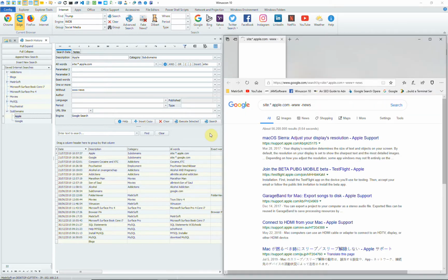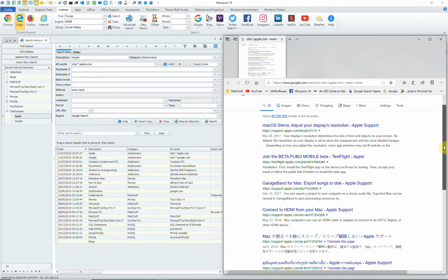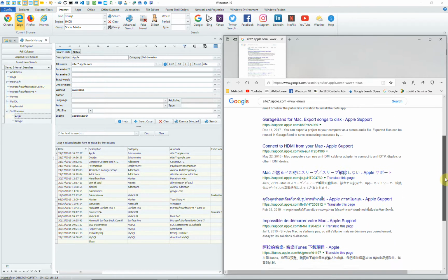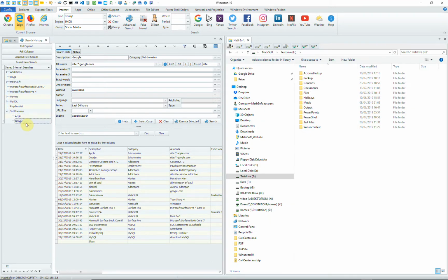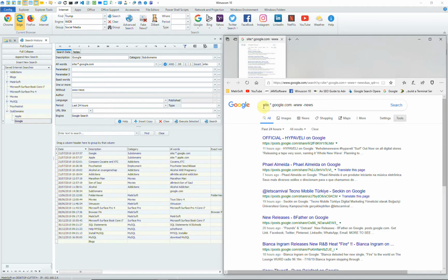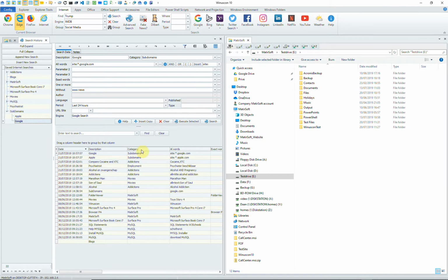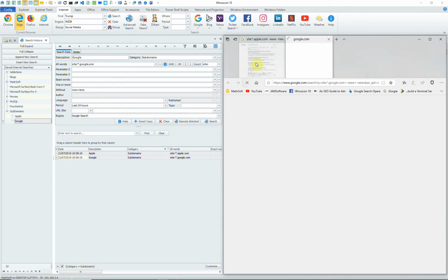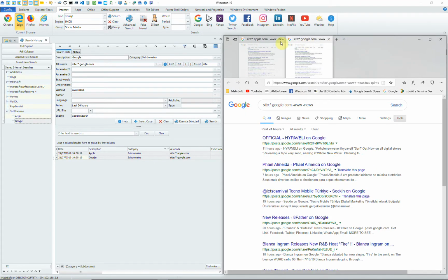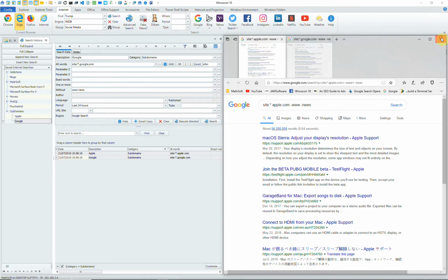Click on search and immediately the browser will open and you will see the searches for the subdomains of Apple. Close it again and we do the same for Google. Site wildcard .google.com without www and news. When you click on search, you will see here all results for all the subdomains of Google. We can also do multiple searches by setting a filter on a category, for instance subdomains. Select and execute selected, and now two queries will be executed, one for the subdomains of Apple and one for the subdomains of Google, in one click of a button.